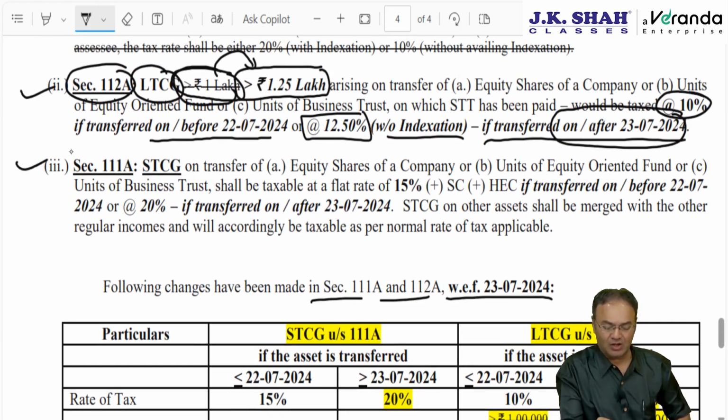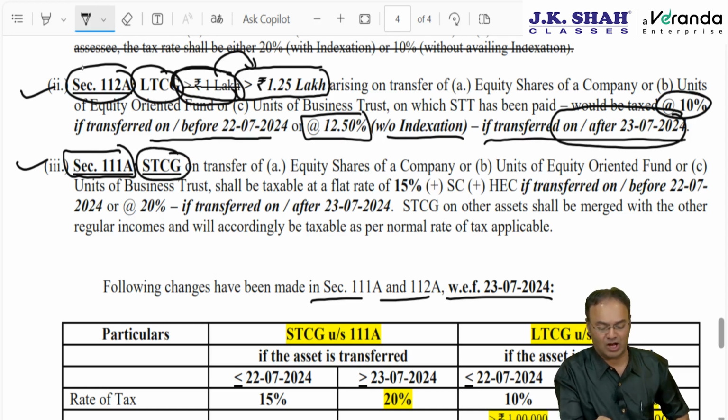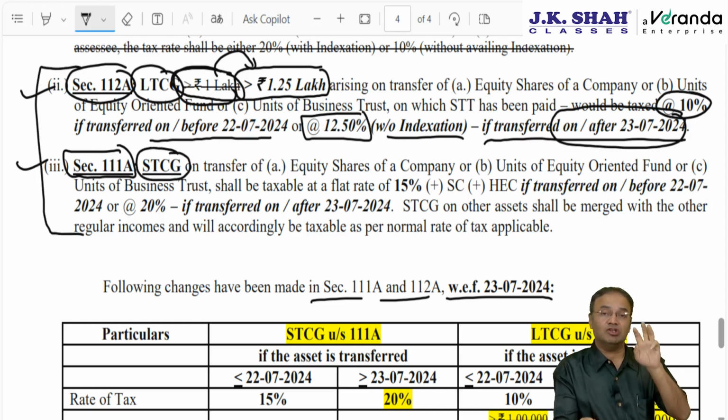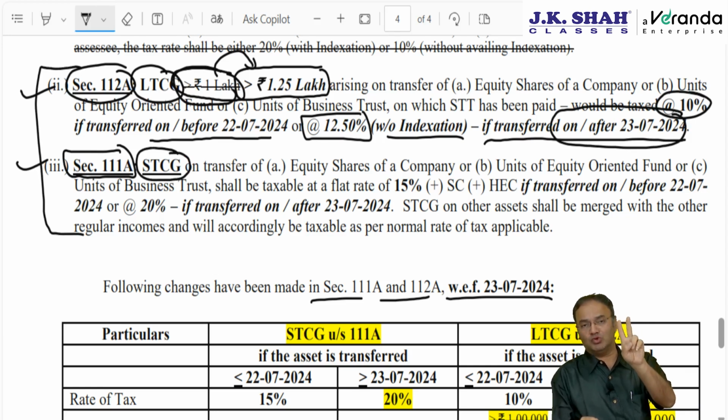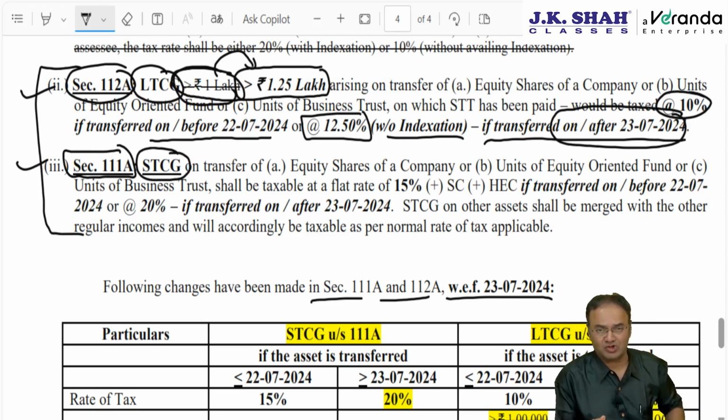But before that, let's check 111A. 111A is a special short-term capital gain on transfer of certain assets. Which three assets? Equity shares of a company, units of equity oriented fund, units of business trust. Indexation is not possible, it is short-term. On the three assets covered by section 111A, tax rate till last year was 15%. Current year, either 15% if transferred up to 22nd July 2024, or 20%. The rate here is increased from 15% to 20% if transferred on or after 23rd July.